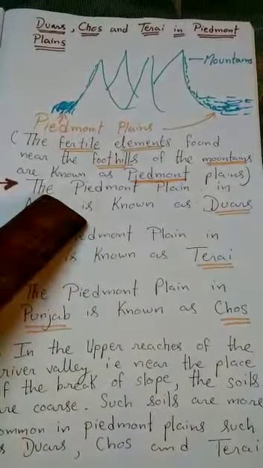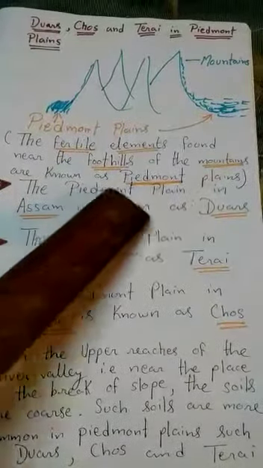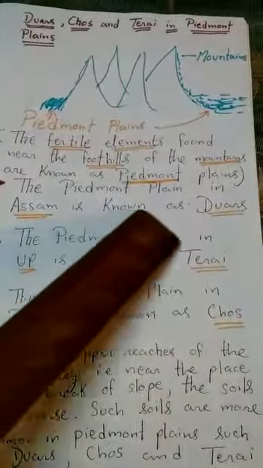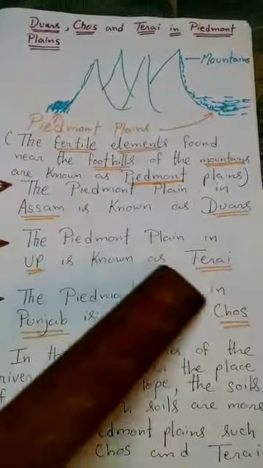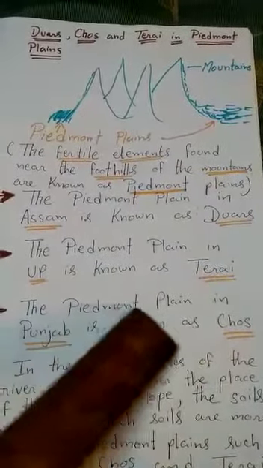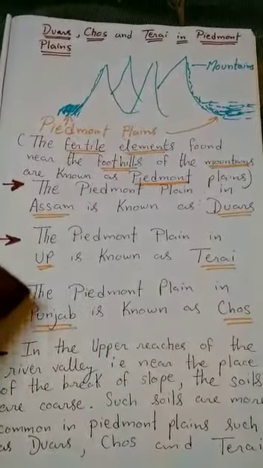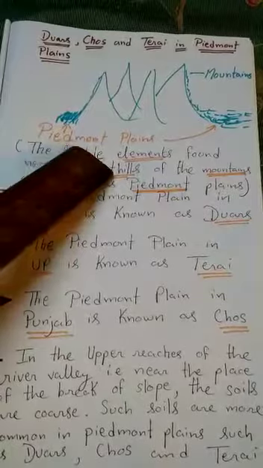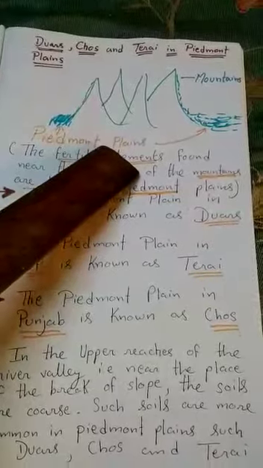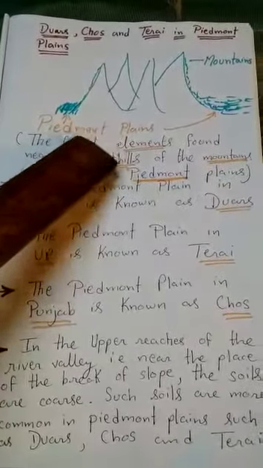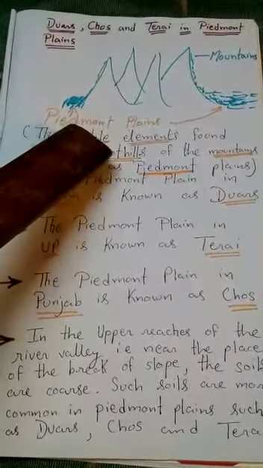Just see here: Dwars, Chos and Terai. Students, the Piedmont plain in Assam is known as Dwars. Similarly, the Piedmont plain in UP is known as Terai, and the Piedmont plain in Punjab is known as Chos. Now, where did this name Piedmont come from? It got its name from Italy. In Italy, there is a province, and from that province it got its name Piedmont.